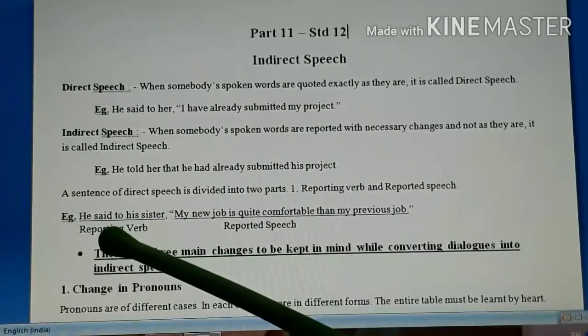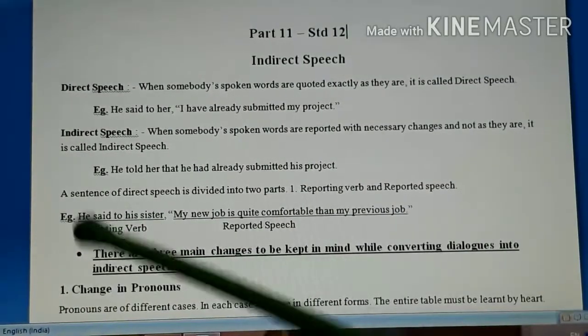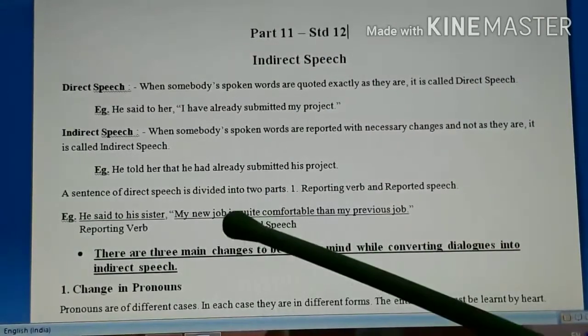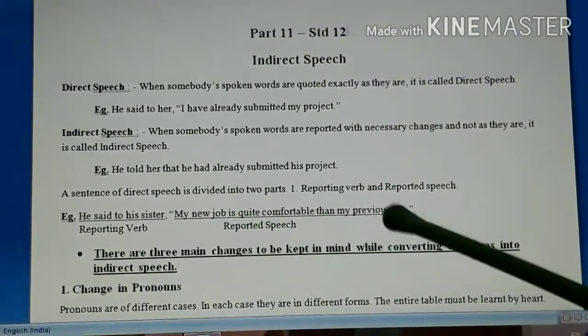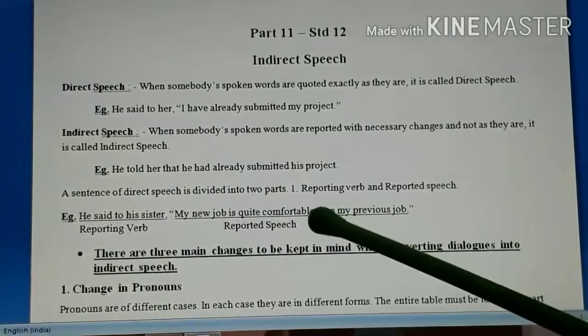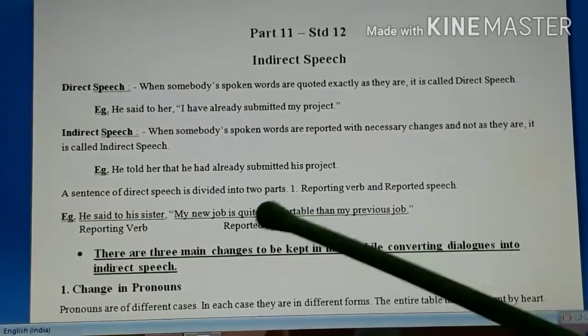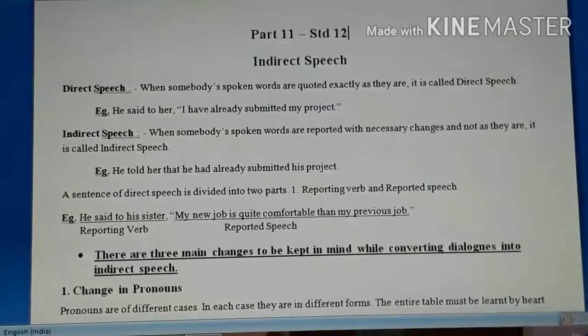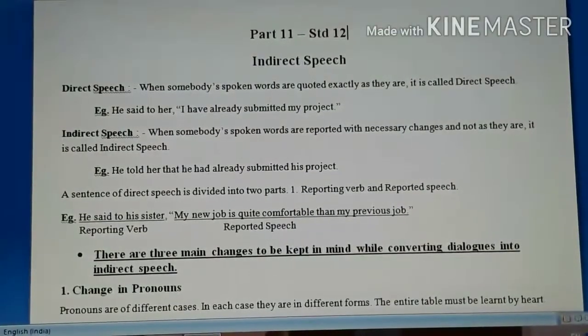That part is called reporting verb, and the spoken words, the quoted words of someone, "My new job is quite comfortable than my previous job." These words are spoken by he, so they are known as reported speech, and they are always given in double inverted commas. Keep those few things in mind.